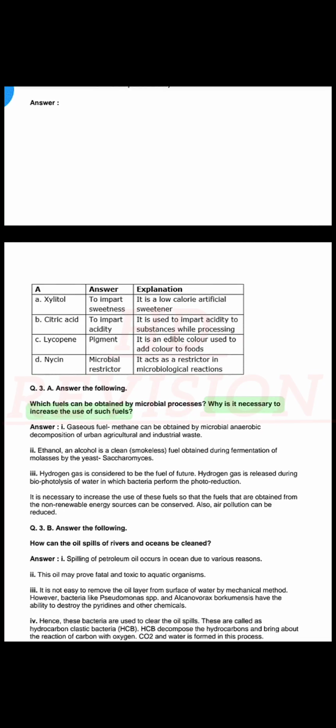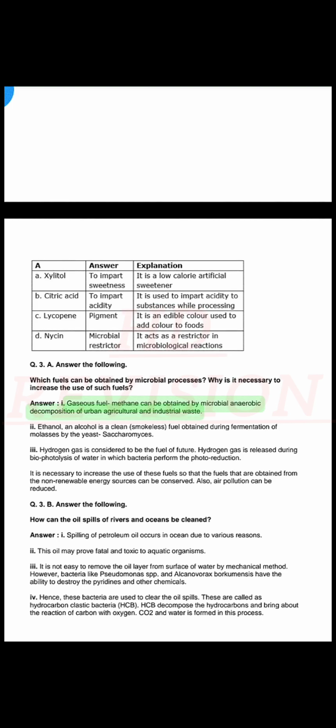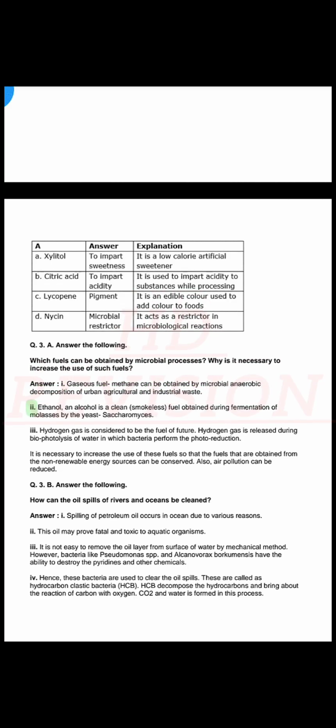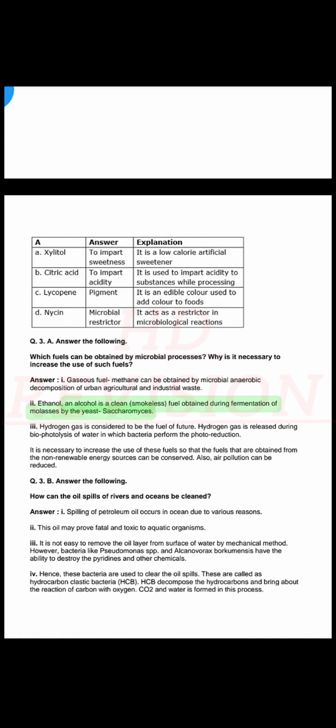Which fuels can be obtained by microbial processes? Why is it necessary to increase the use of such fuels? Answer. 1. Gaseous fuel methane can be obtained by microbial anaerobic decomposition of urban, agricultural and industrial waste. 2. Ethanol, an alcohol, is a clean, smokeless fuel obtained during fermentation of molasses by the yeast Saccharomyces.